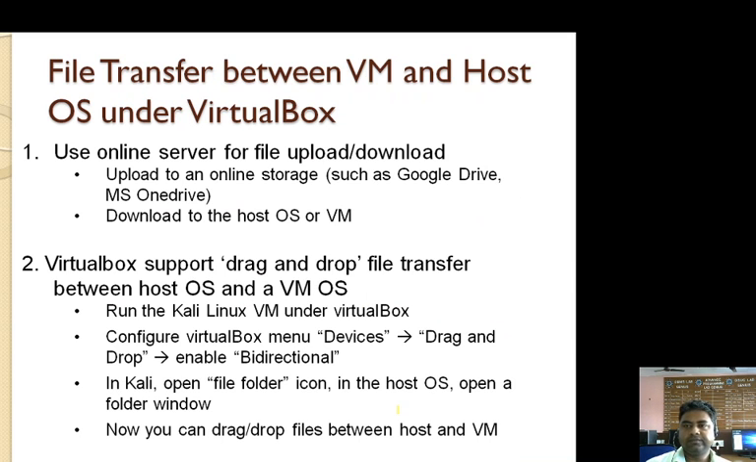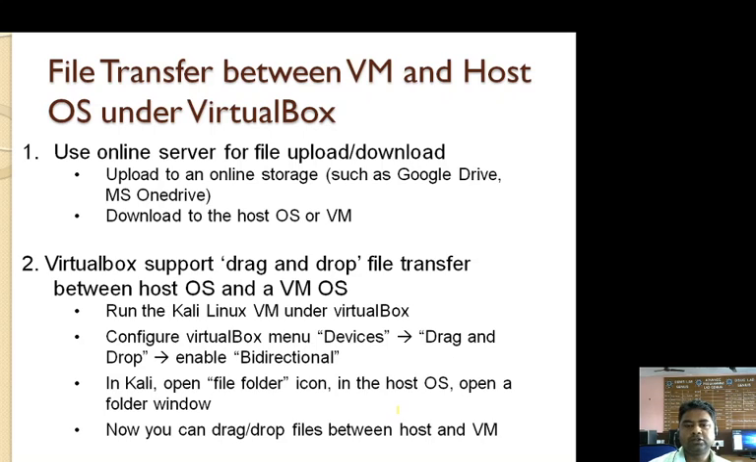File transfer between the virtual machine and host operating system under VirtualBox. Means how a file can be transferred between the virtual machine or guest operating system and the host operating system. So first one is to use an online server for file upload or download. So upload to an online storage such as Google Drive or OneDrive, and download to the guest operating system or virtual machine.